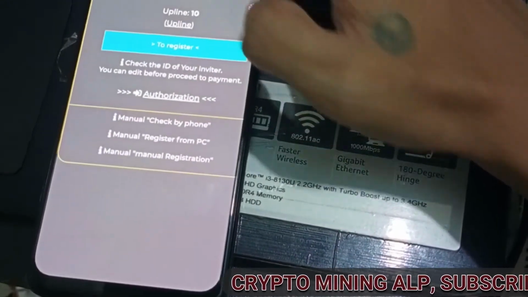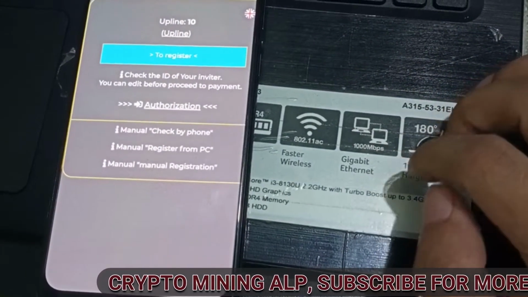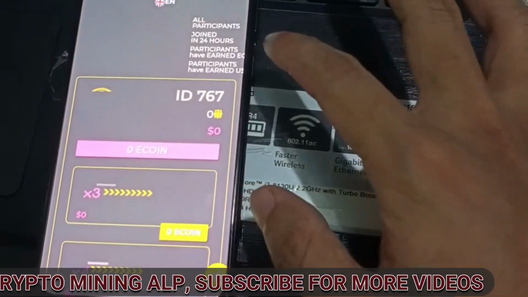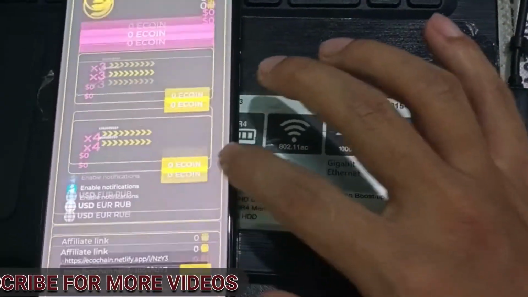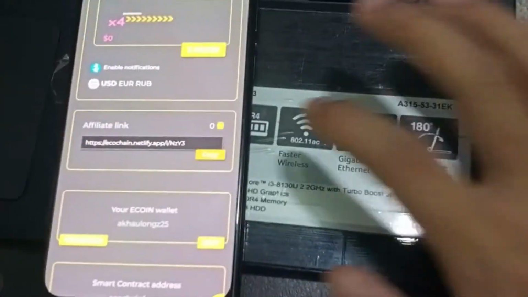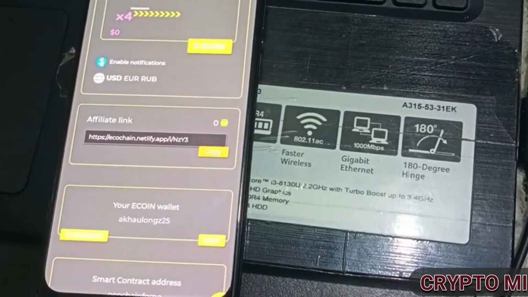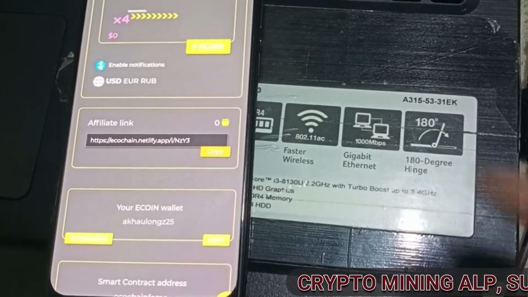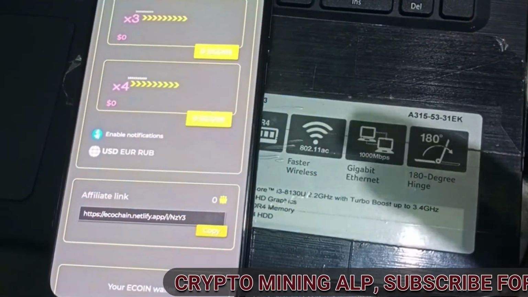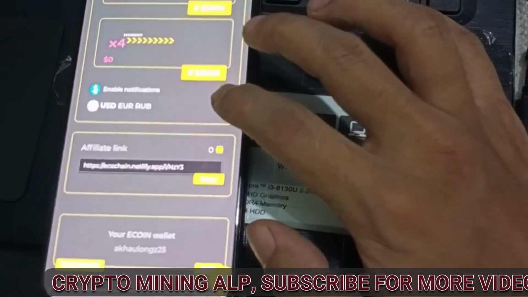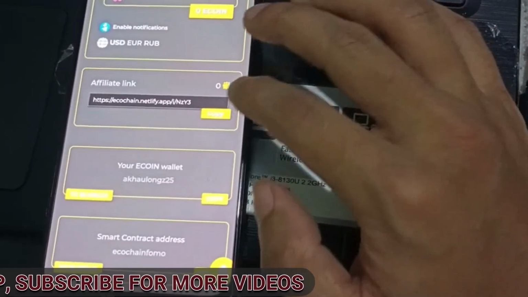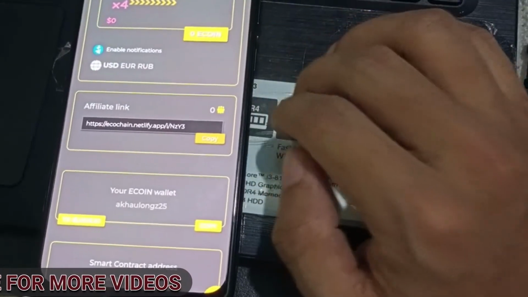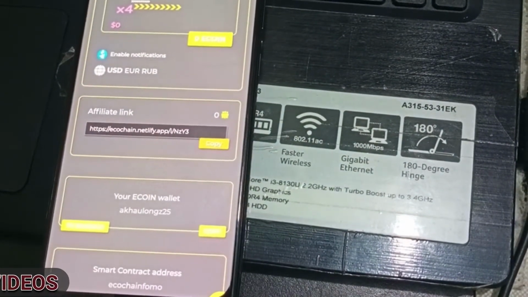It's very simple to sign up here. As I told you, first of all you need to copy the link from the description and then enter the code 767, then authorize, then choose Wombat wallet, then tap register and then confirm payment. Then you will get your referral ID. And as you can see, this is my referral affiliate link. You have to copy this link and share it with your friends. For every referral you will earn 500 ecoins directly into your Wombat wallet.